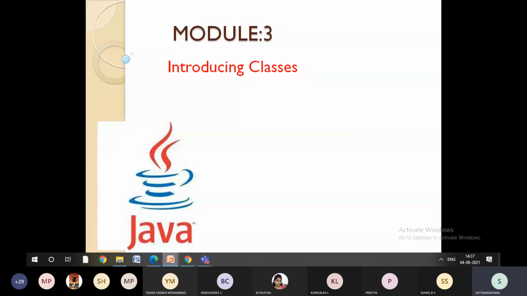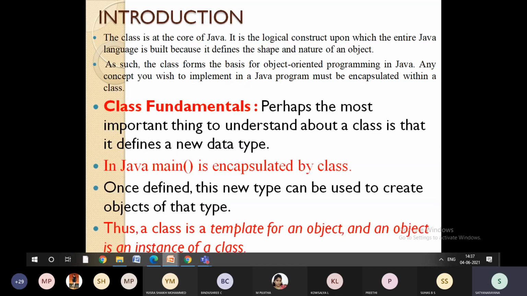So module 3, the first topic is introducing the class. As all of you know, the class is going to be the core of Java programming. See, in C++, what happened? We have written two types of programs, one using a class, one without using a class.